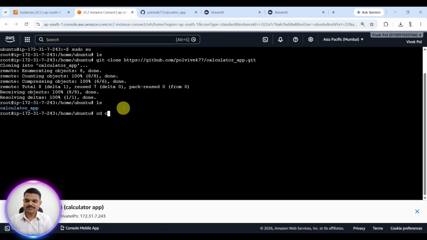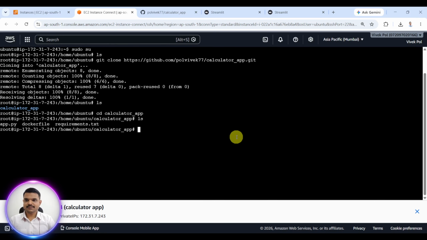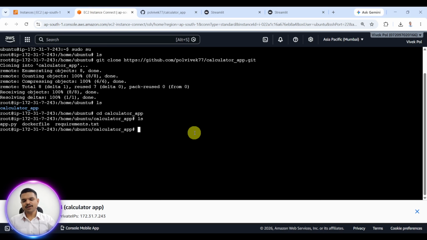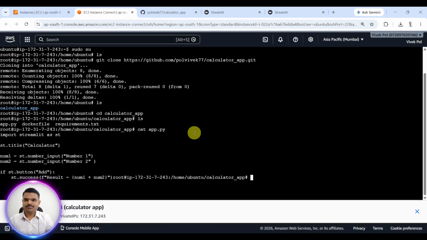I will go inside this calculator_app folder. Now I will hit enter. I am inside the calculator app. I will do ls. You can see app.py, Dockerfile, and requirement.txt are present, because only these files are present in this GitHub repository. The git ignore and virtual environment are not there. Now I can read my app.py as well. This is import streamlit as st.